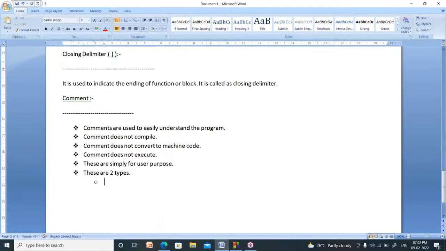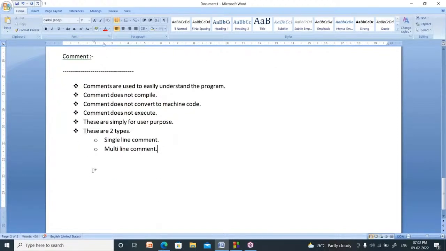One is the single line comment. The second one is the multi-line comment. Two types of comments are there: single line comment and multi-line comment. Now, what is the meaning of single line comment? If a comment is so small that it fits in one line, then it is called a single line comment.